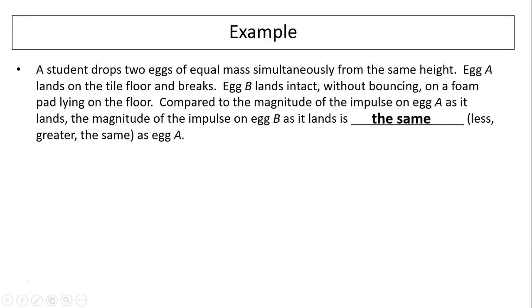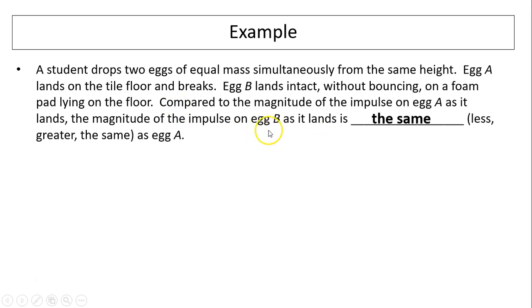A student drops 2 eggs of equal mass simultaneously from the same height. Egg A lands on the tile floor and breaks. Egg B lands intact without bouncing on a foam pad lying on the floor. Compared to the magnitude of the impulse on egg A as it lands, the magnitude of the impulse on egg B as it lands is the same. So you probably say, really? Then why does egg A break, not egg B?